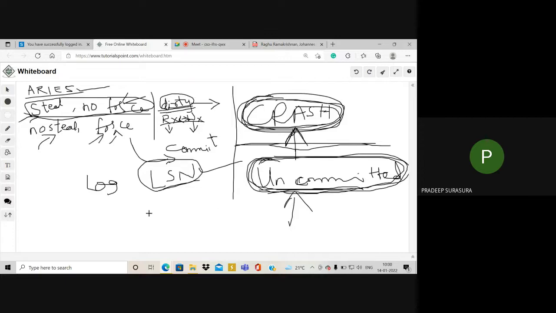Let me remind you again, the Aries algorithm works on concepts like steal, no steal, force, no force, and it is a crash recovery algorithm for uncommitted transactions, or transactions which are executing during the time of crash.